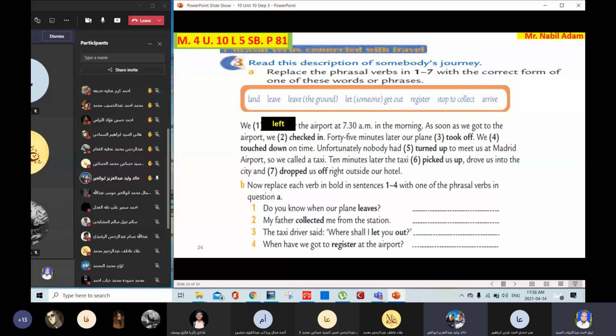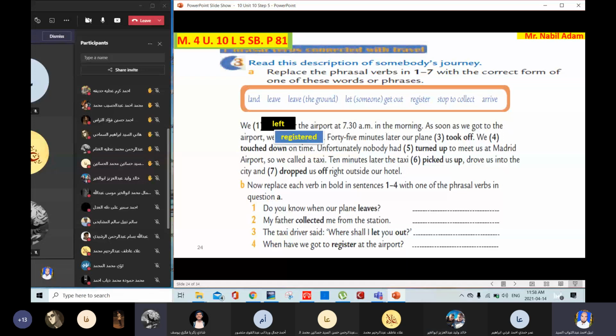What does it mean? Checked in. Register. Registered. We add ed, Khalid. Registered. Thank you.